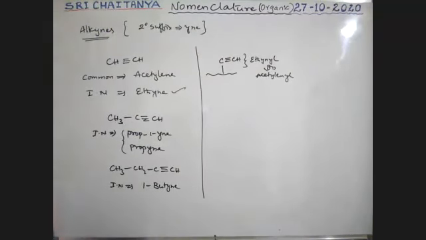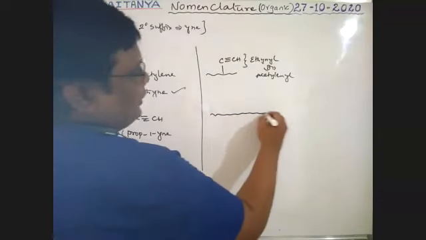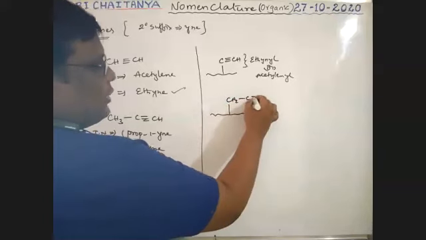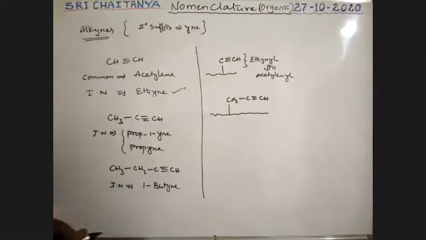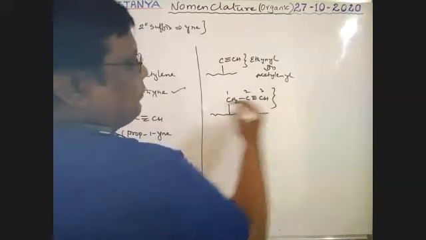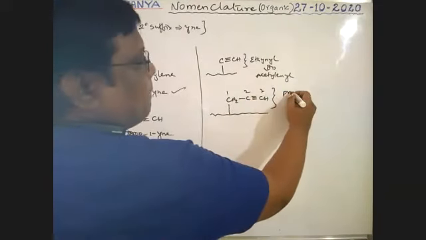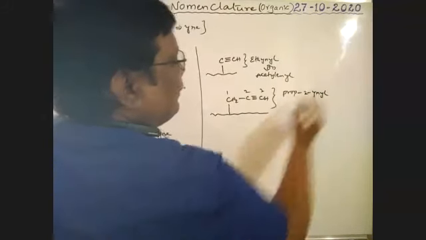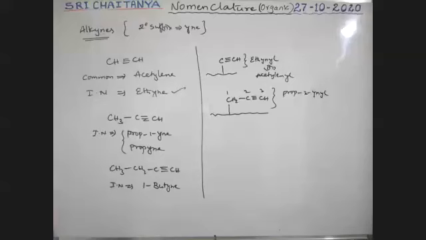For example, if to this longest chain, CH2 C triple bond CH is attached, so it should be the first carbon. 1, 2, 3, boys. Therefore, what is the name? This is prop-2-ynyl. 2-propynyl. That is the IUPAC name, boys.